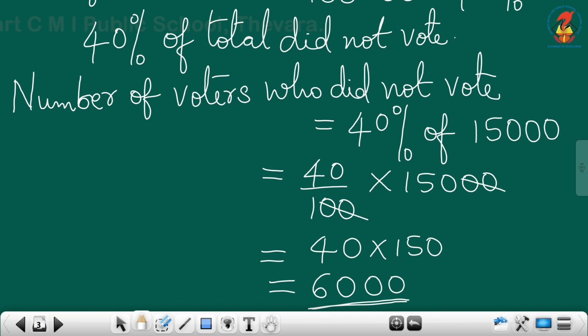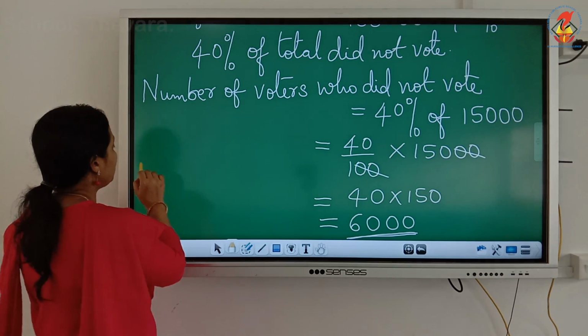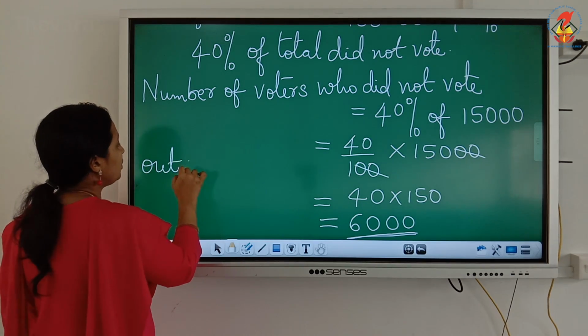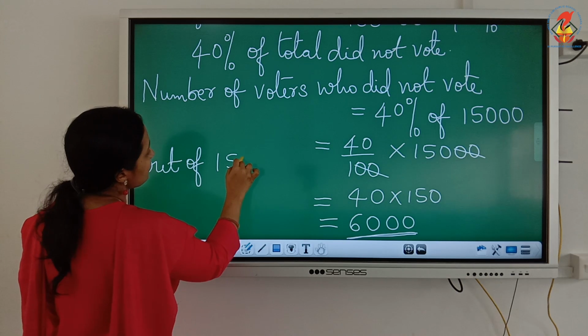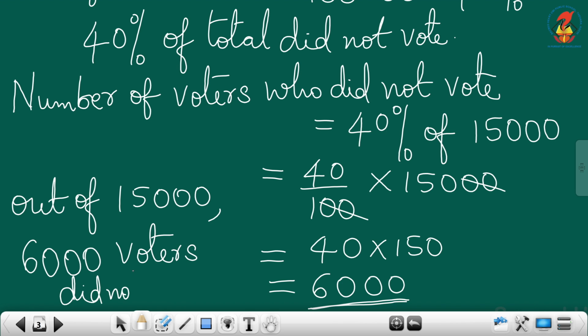So, how many voters did not vote? 6,000. What is the meaning? Out of 15,000, 6,000 voters did not vote.